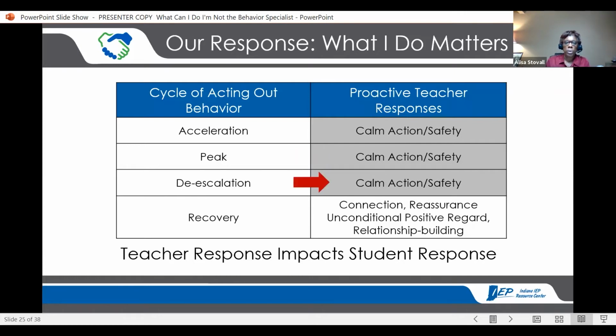De-escalation. When we get to that point, again, we're still focusing on calm action and safety. This is where you're going to be prepared for that embarrassment that the student may have. You might need to provide some privacy for the student. Okay, if they've blown up and now they're feeling a little embarrassed about it, that could lead to another behavior. So it should be someplace away, if you've been able to move other students out. This is critical, because you want to let the energy just fade out now. You want to bring the student back down from that peak completely. It's not a roller coaster that we want to keep going on. We just want them to continue to descend and calm.